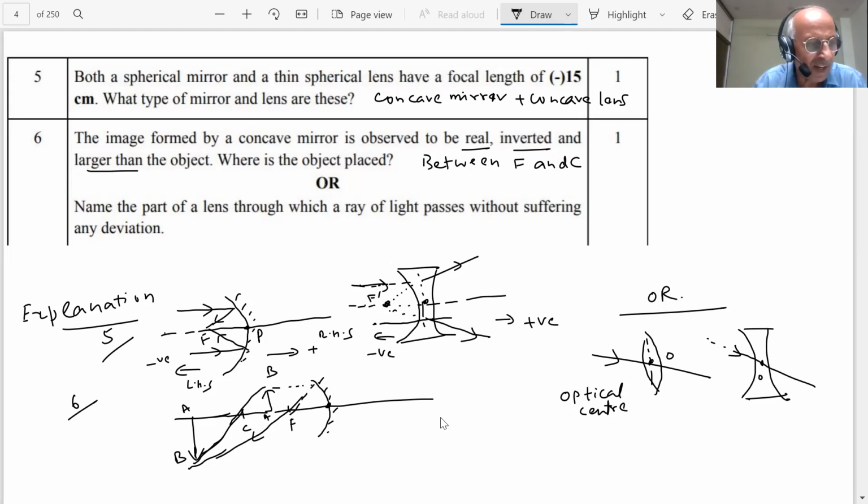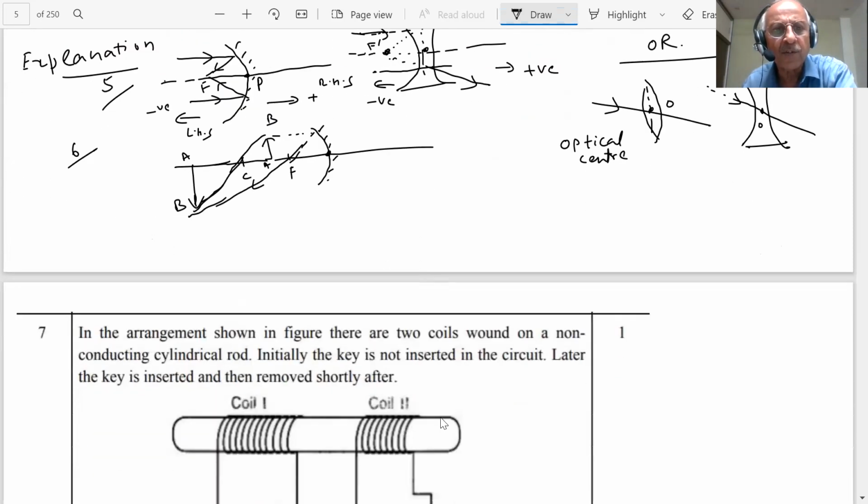Name the part of the lens. So the answer is optical center. I hope you are with me, students. I will give complete explanations to you, and the purpose is that you should go back and revise the NCERT book, student, each and every line. It's very important. The questions are based on this.